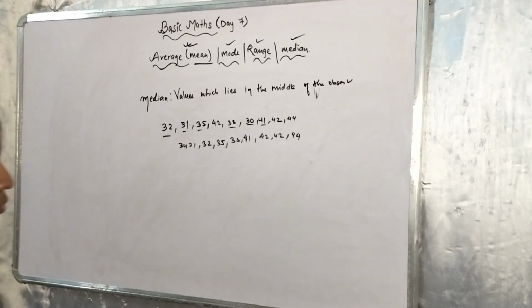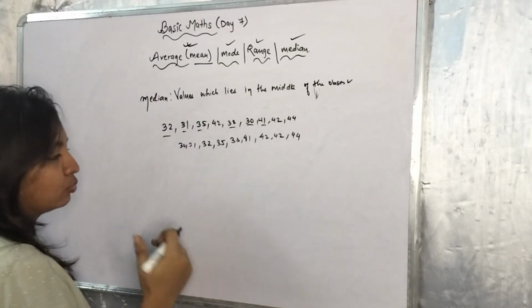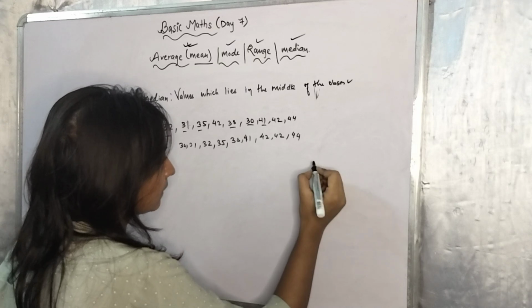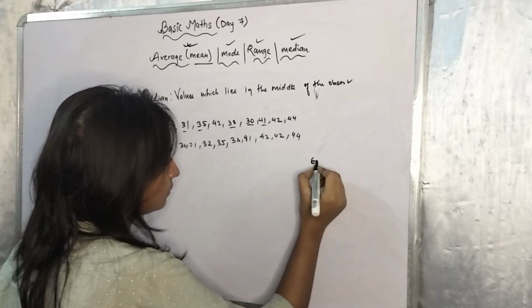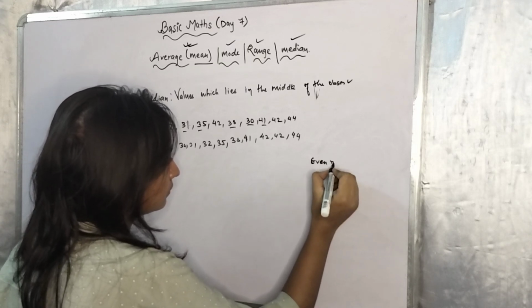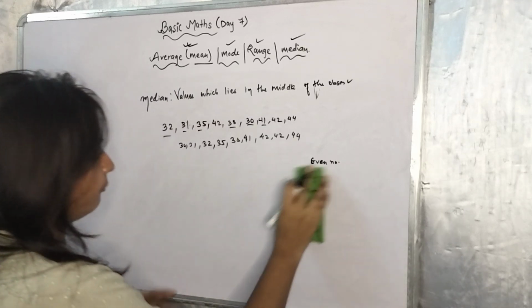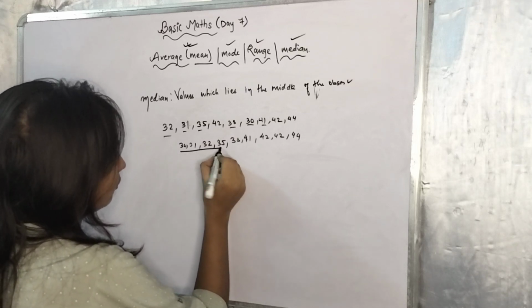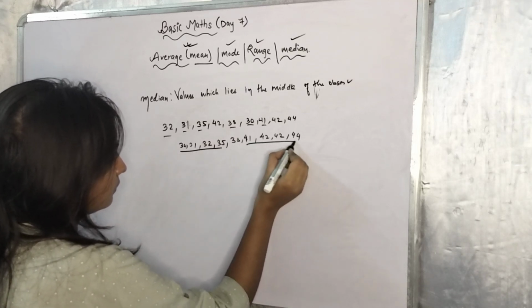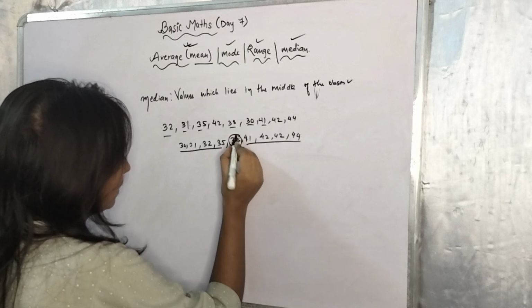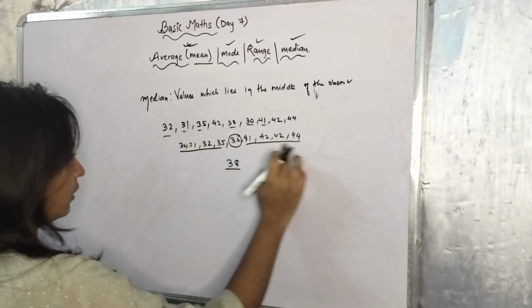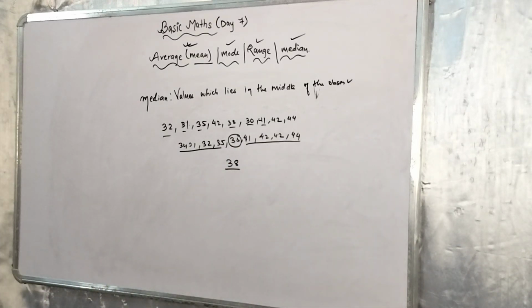See, there are two formulas for median: one for an even number of observations, which we will take out later on, and one for an odd number. Here we count 1, 2, 3, 4, and 1, 2, 3, 4. So 38 is our median. See, 4 numbers below it and 4 numbers above it. So this is 38.